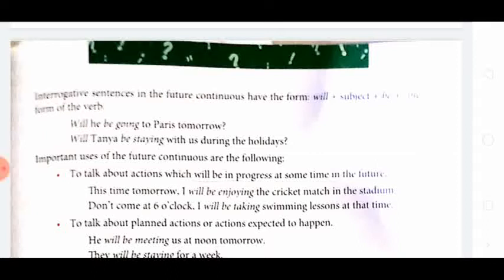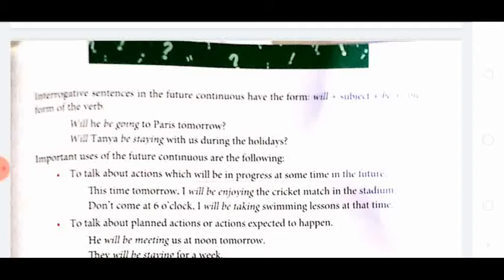It is planned also, and we can say that at this time, whatever the time is today, tomorrow I will be enjoying the cricket match in the stadium. So at this time tomorrow this action will take place, so it is in the future continuous tense.